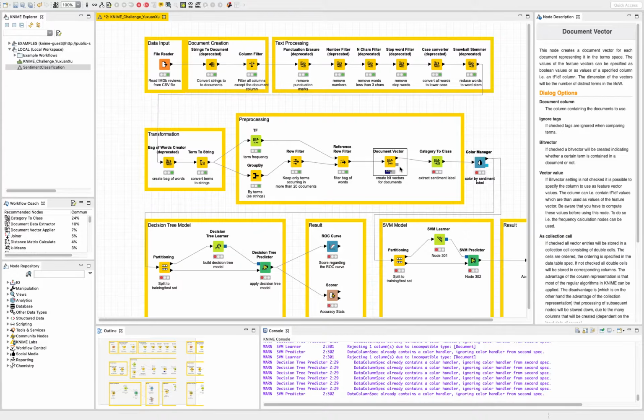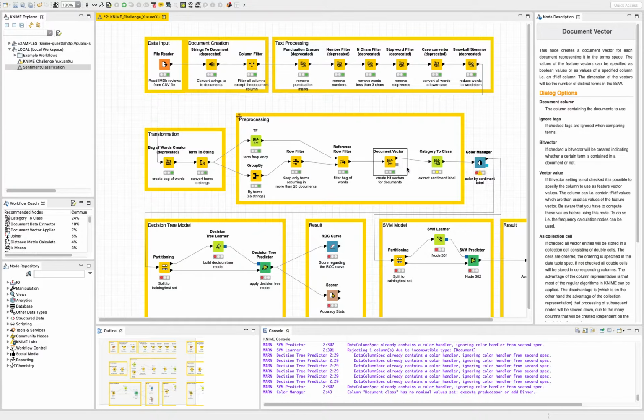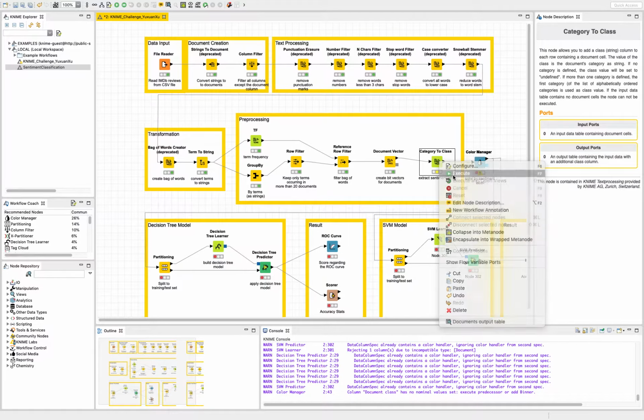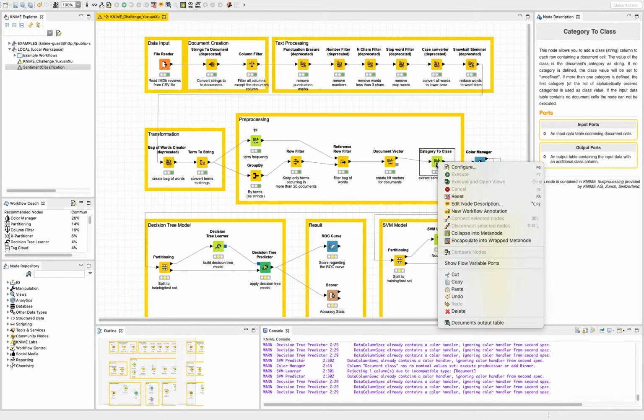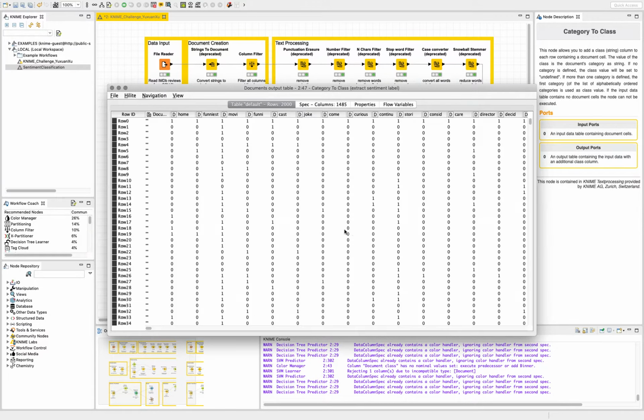This is the one that creates a bit vector for documents, and it might take a longer time. And then I can extract sentiment labels from category to class. I think we can look at the document output table.